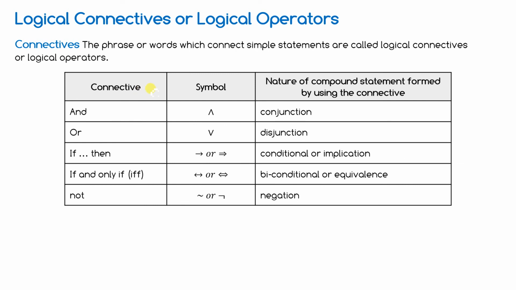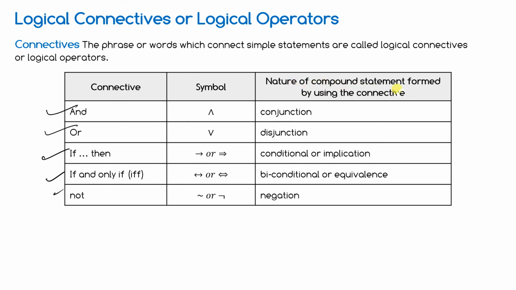These are the examples: and, or, if then. So these are the phrases or words. They are two words and they are phrases. This is a word: if, then, if and only if. Symbols are there.